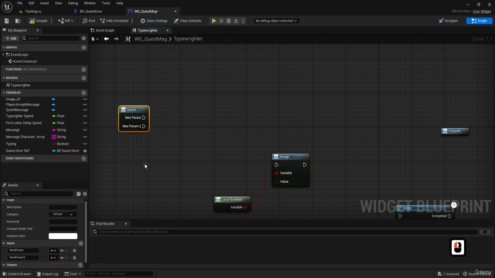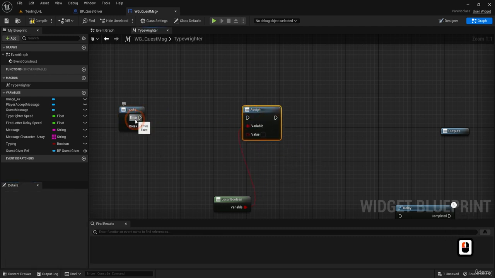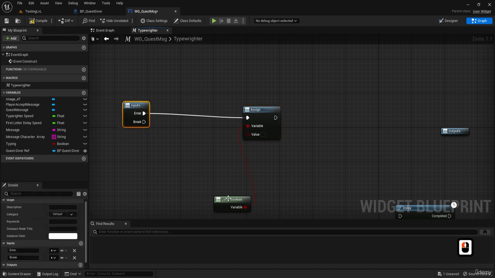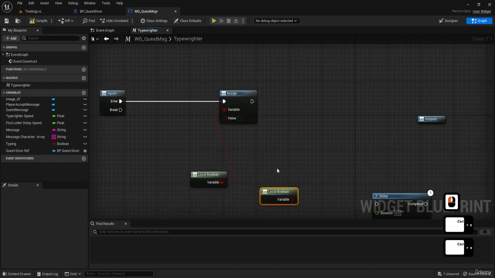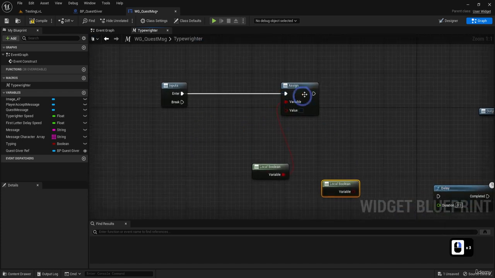One would be enter, the start of it, and the other would be break, just in case we want to break. We're going to need this local boolean, and another one also, and we're going to set it to false at the beginning.